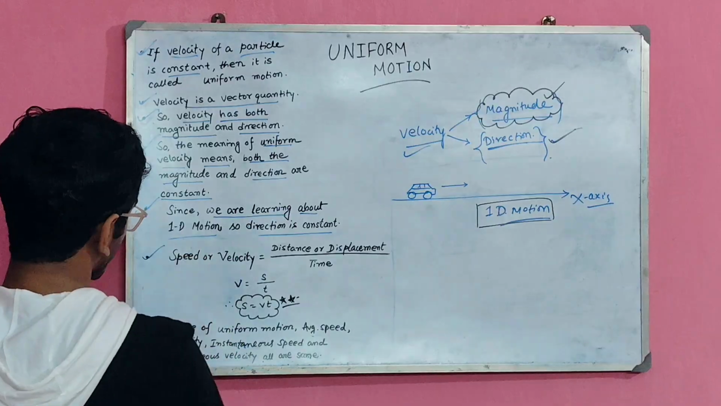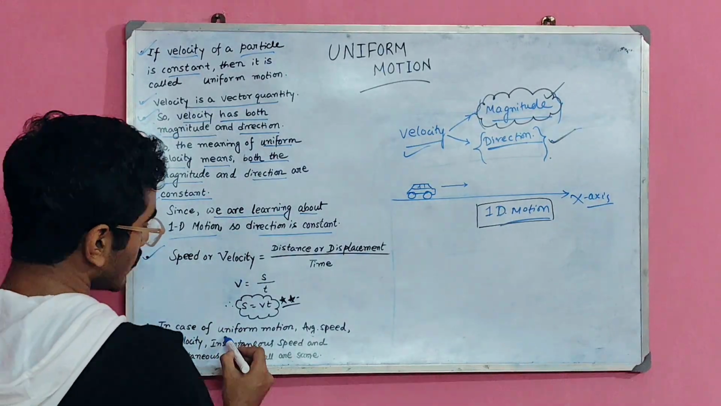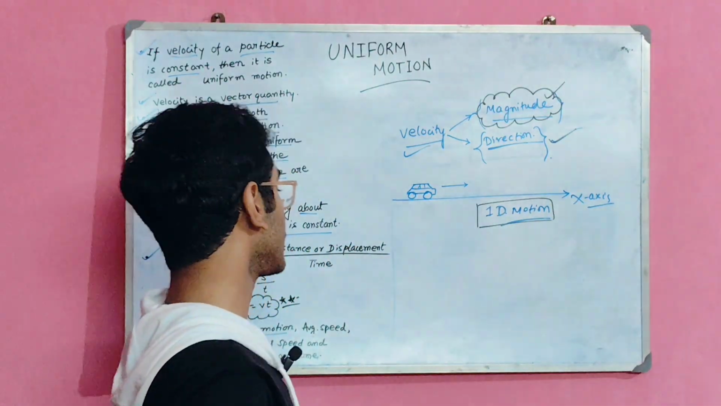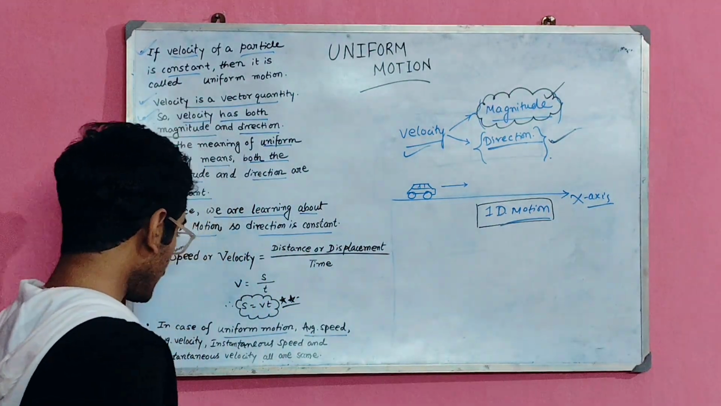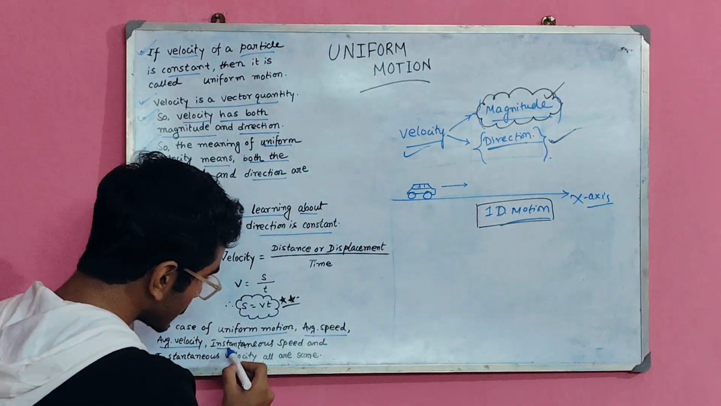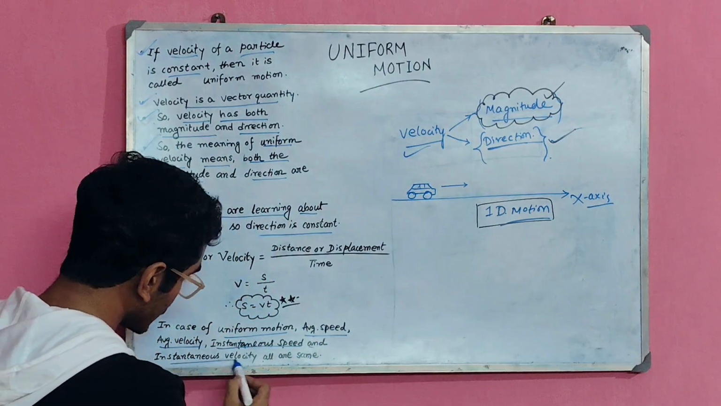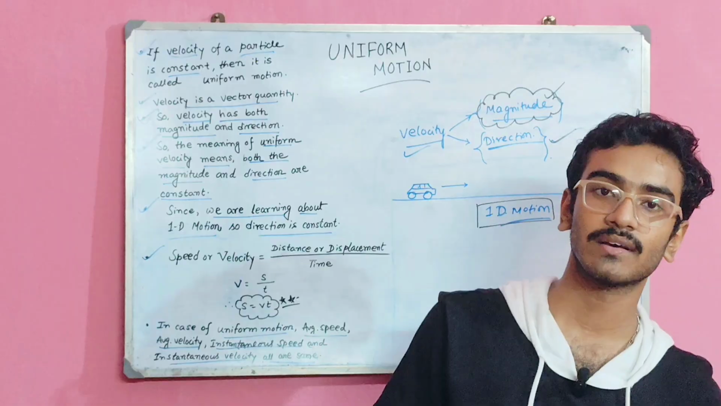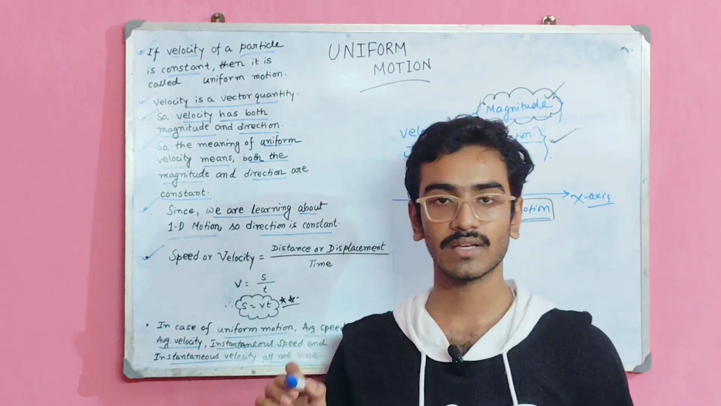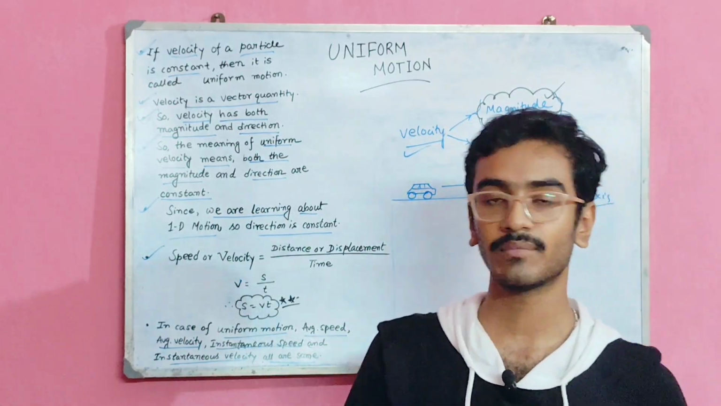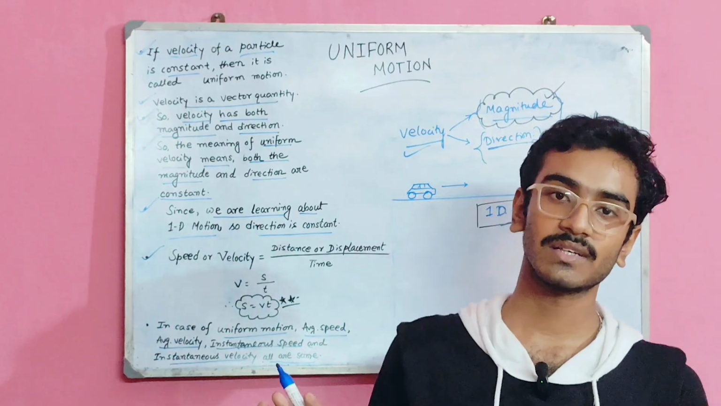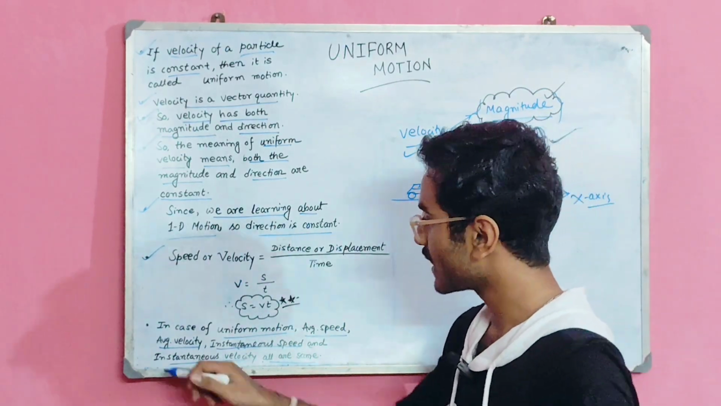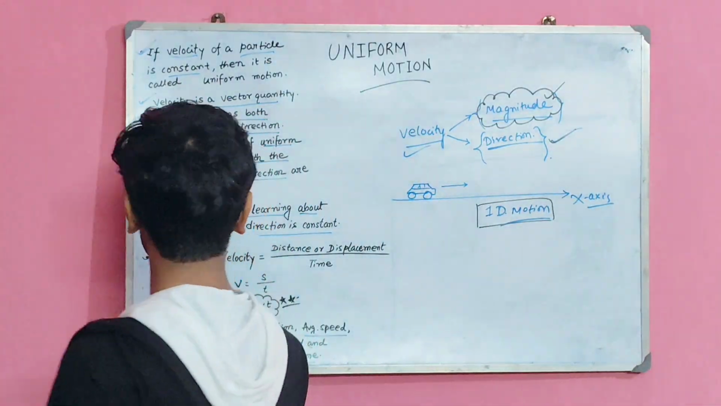Next, in case of uniform motion, average speed, average velocity, instantaneous speed and instantaneous velocity, all are same. So in case of uniform motion, remember that average speed, average velocity, instantaneous speed and instantaneous velocity, all of these quantities are same, as we are learning about uniform motion.